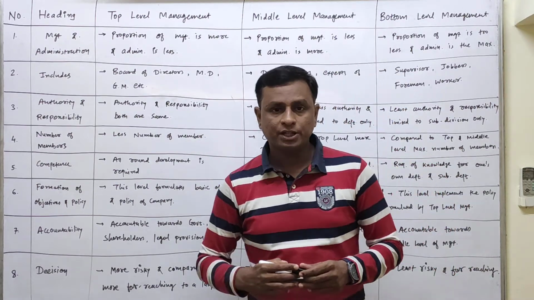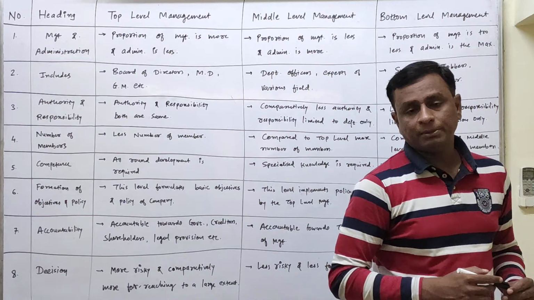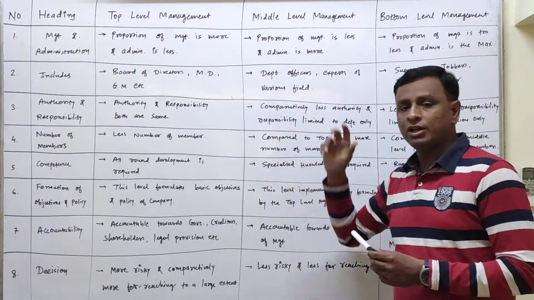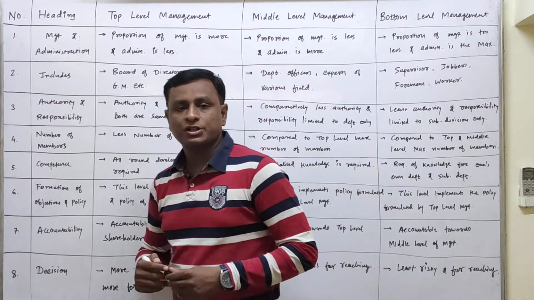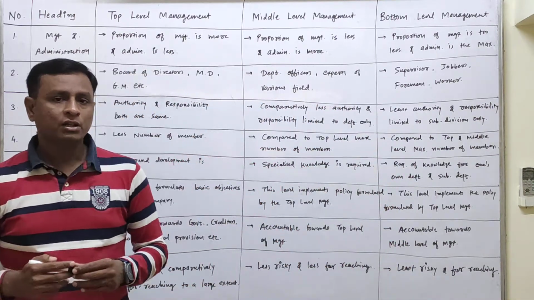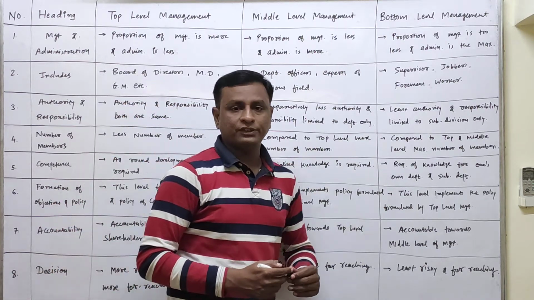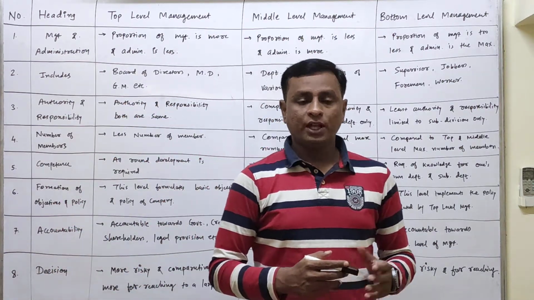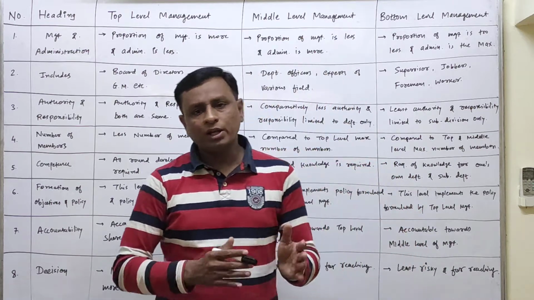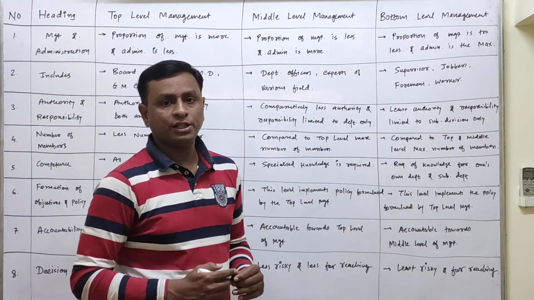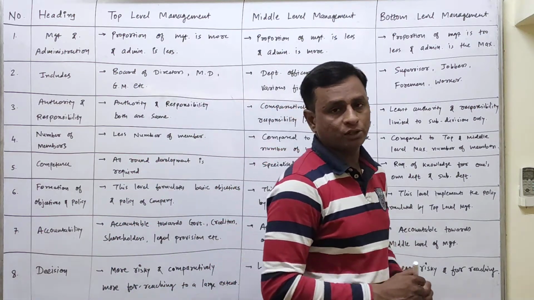the General Manager. Second, the middle level management consists of departmental officers and experts of the various fields like production, sales, marketing, finance, personnel, etc. And the bottom level consists of supervisor, jobber, then workers. Workers also you can include, and the foreman is also there at the bottom level. So that's the second point of inclusion.